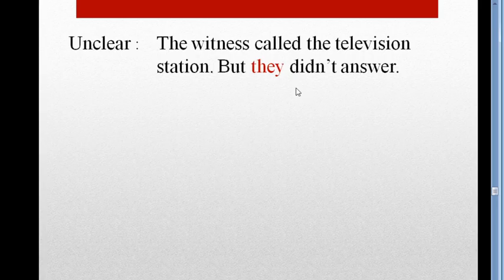So we have to use a definite noun, which can make the sentence more clear in meaning. There is a hint in the sentence that the witness called the television station, but they didn't answer. They means television station.